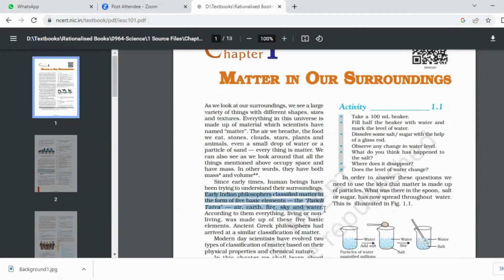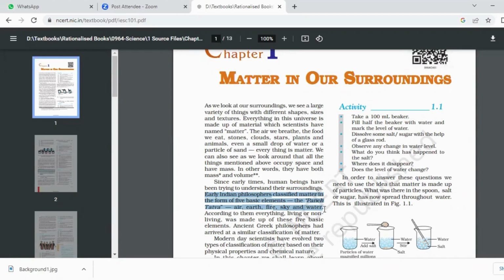See, early Indian philosophers classified matter in the form of five basic elements. Earlier, matter was classified into five parts: air, earth, fire, sky, and water. Clear? According to them, everything, whether living or non-living, was made up of these five elements. But now the classification of matter has changed.